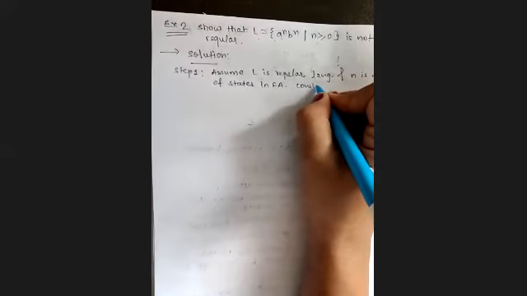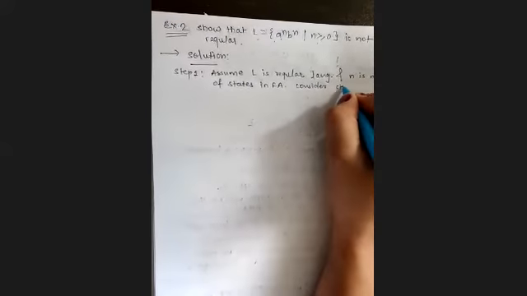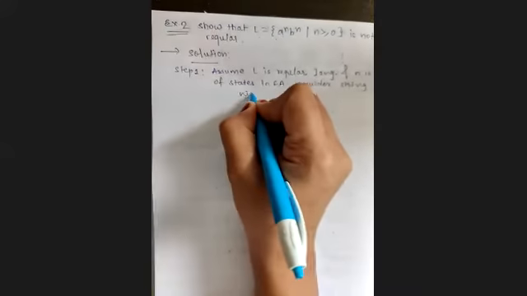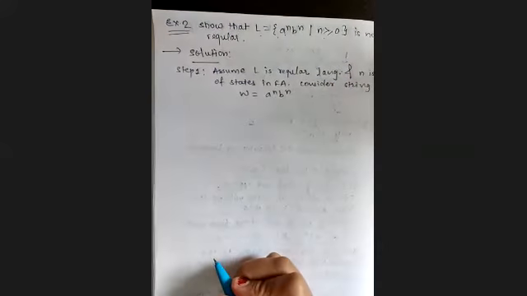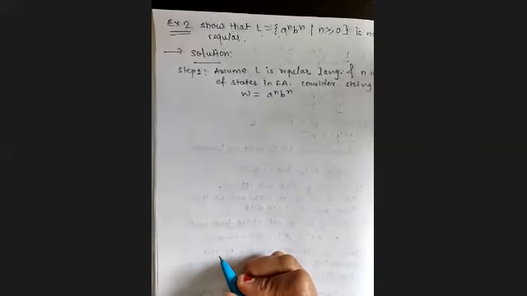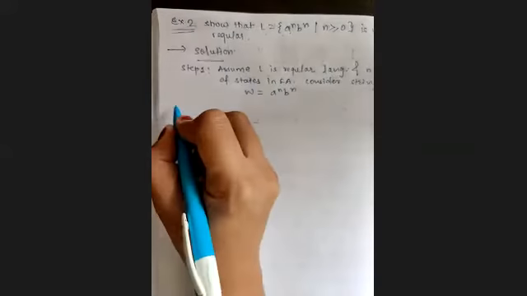Now consider the string that is given to us. What is the string? W equals a to the power n and b to the power n. So this is the string given to us.